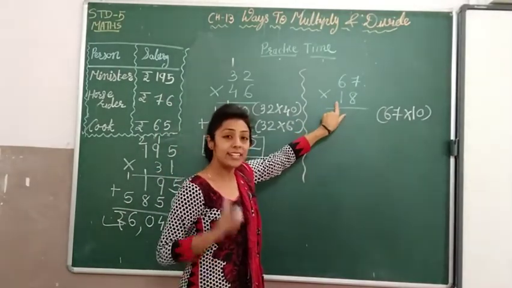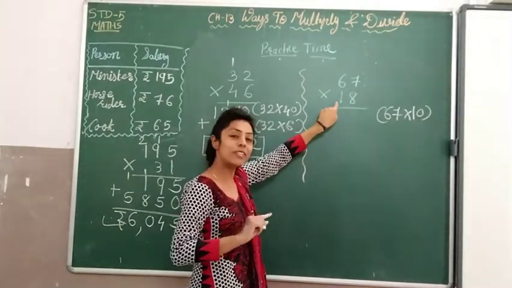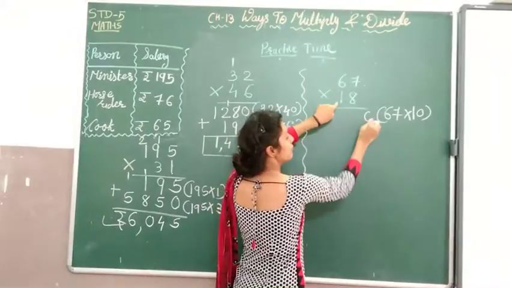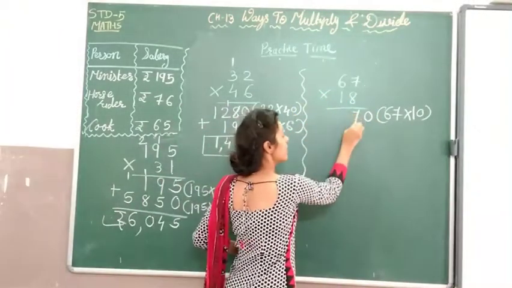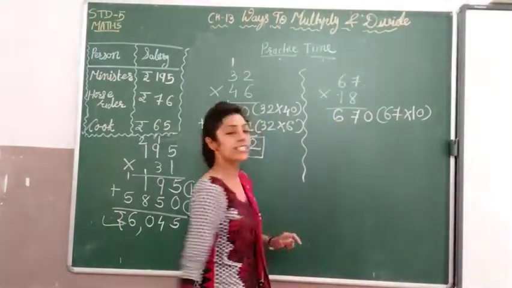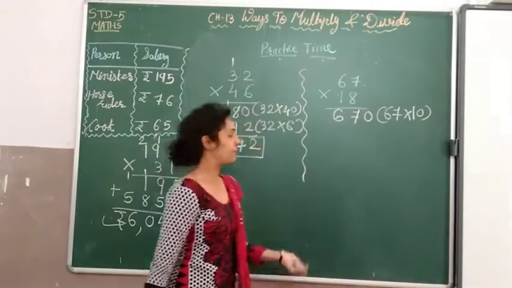So we start from here. First we see whether there is any digit on the right side. Yes. How many digits? 1 digit. So for that we will write 0. 1 7s are 7 and 6 1s are 6. Same thing, 67 10s are 670.